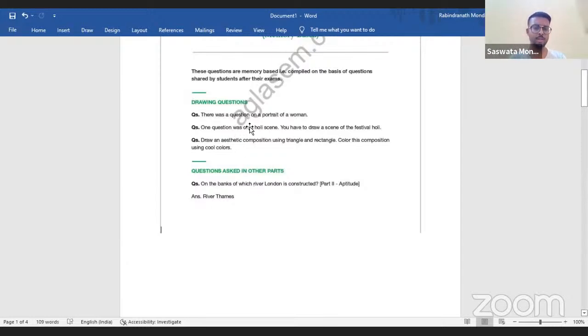Secondly, one question of a Holi scene, absolutely. You have to draw a festival Holi and draw an aesthetic composition using triangle and rectangle. Color this composition using colors.